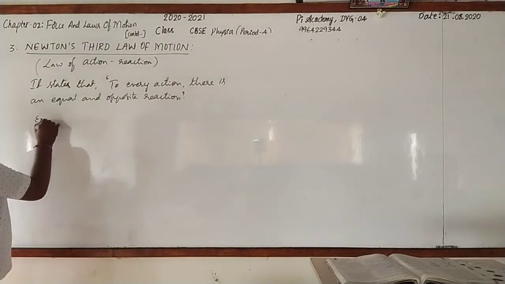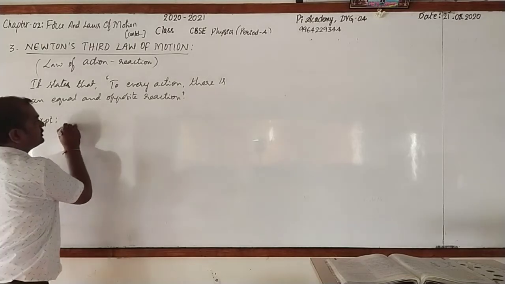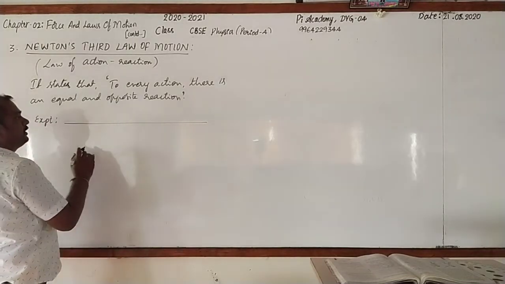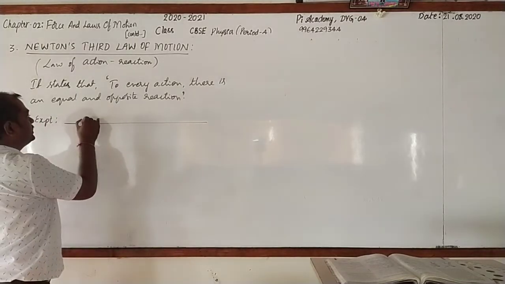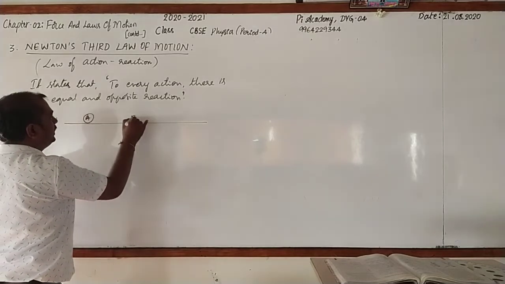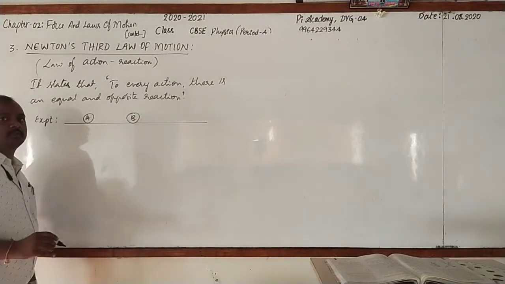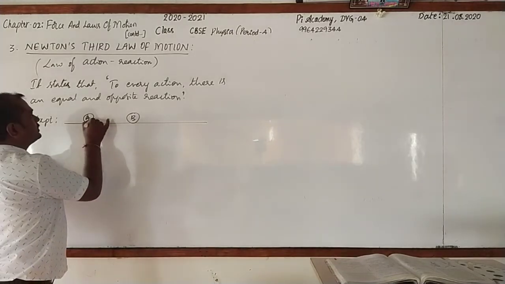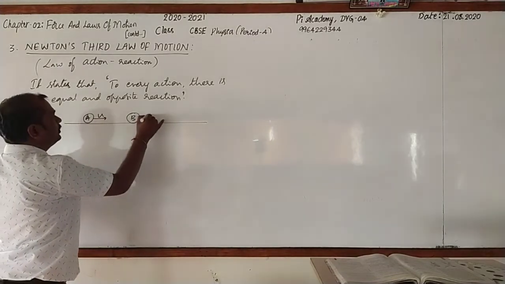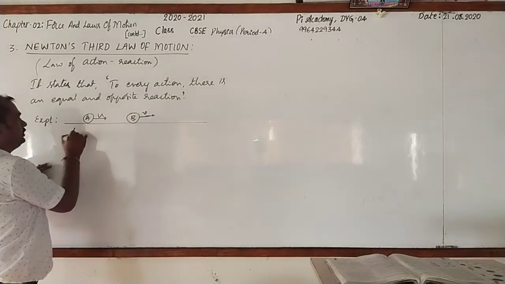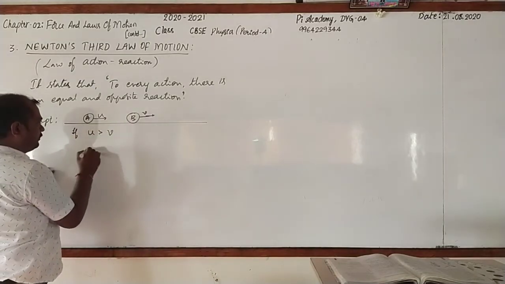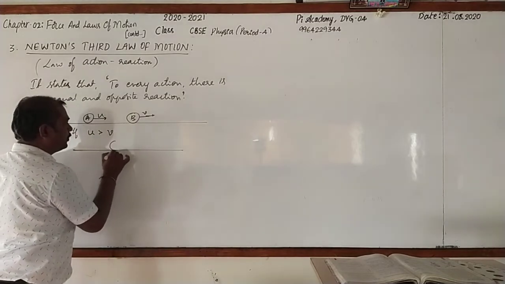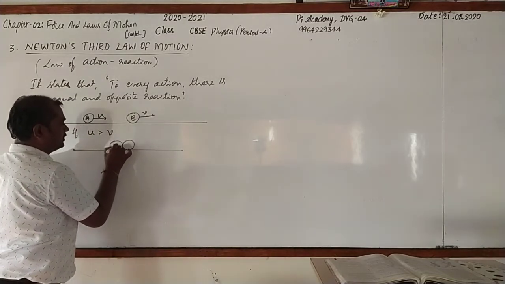Then if you want to explain that, as I told you, consider two bodies A and B moving on the same path in the same straight line with the velocities u and v. If u is greater than v, then both will collide.